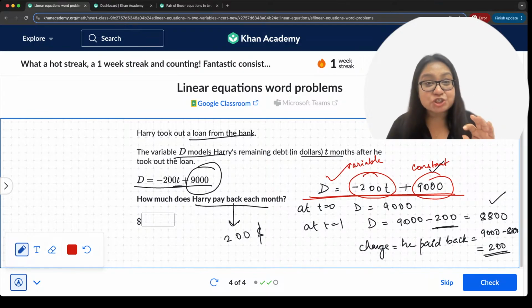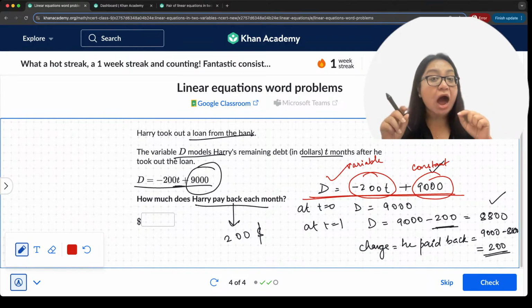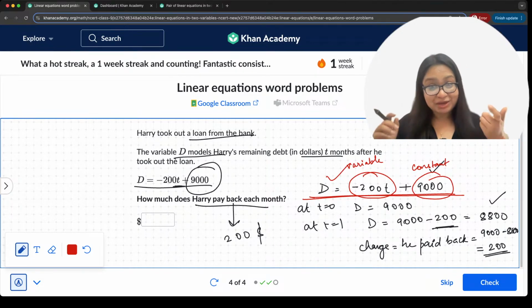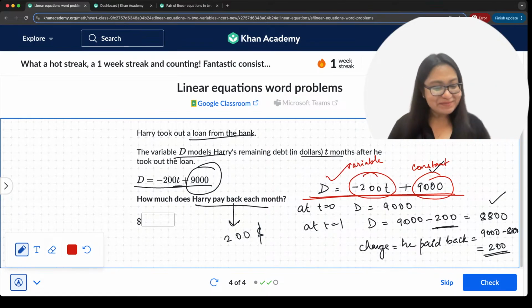Now that we have understood this basic concept of variable parts and constant parts and how to identify them in real life situations, we go back and now we go to the next upgrade. Let's go to the next upgrade now. Are you guys ready?